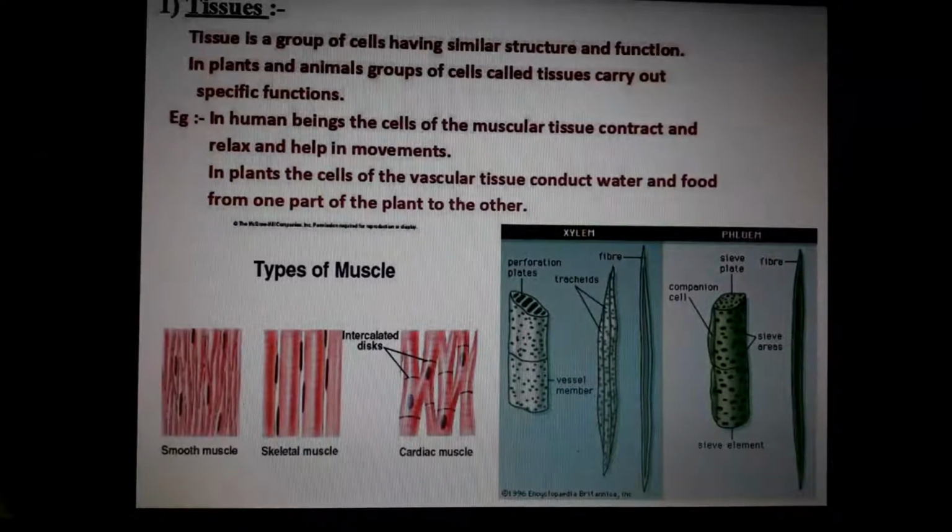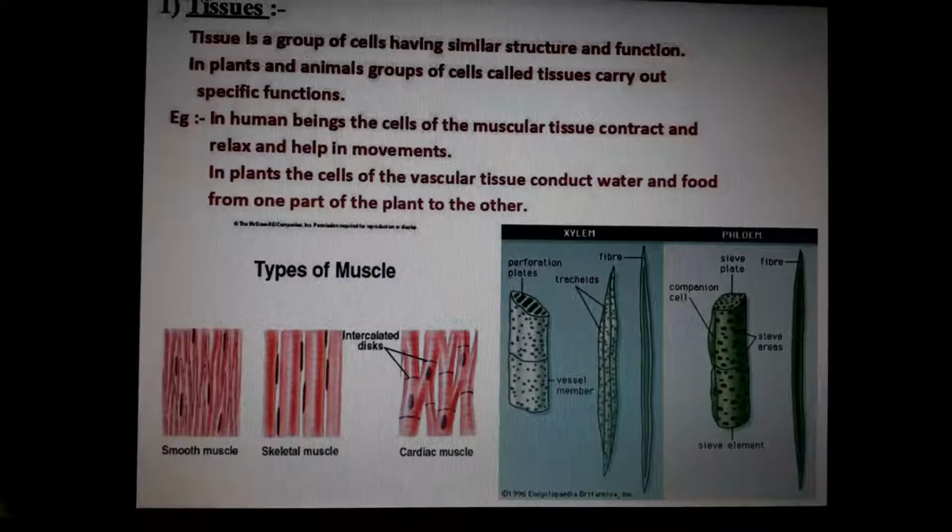Okay, in plants and animals, groups of cells called tissues carry out special functions. The cells are the building blocks, but this collection of cells is known as tissue. Okay, these tissues help us to do our daily work. Understand? A collection of cells is called tissue. A group of tissues, we can say, is an organ.